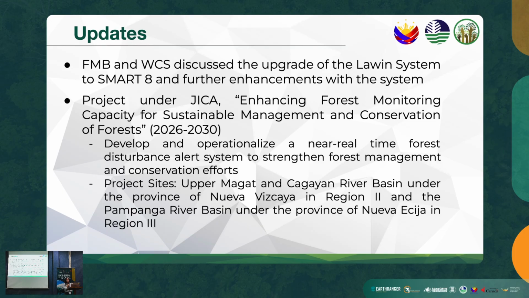Basically, this will also be linked to the Lawin system. And the project sites will cover the Upper Magat and Cagayan River Basin and the Pampanga River Basin.